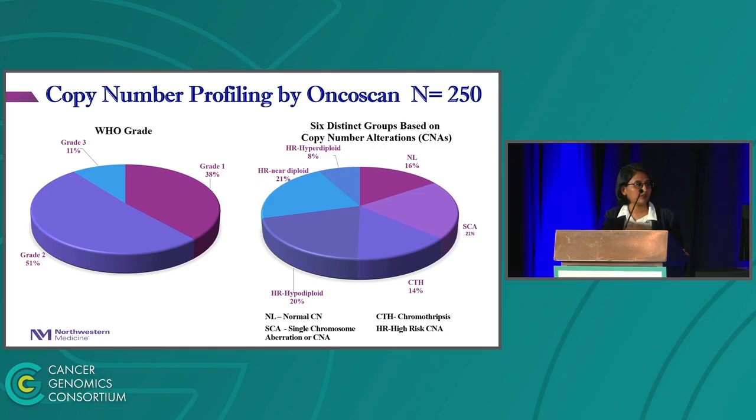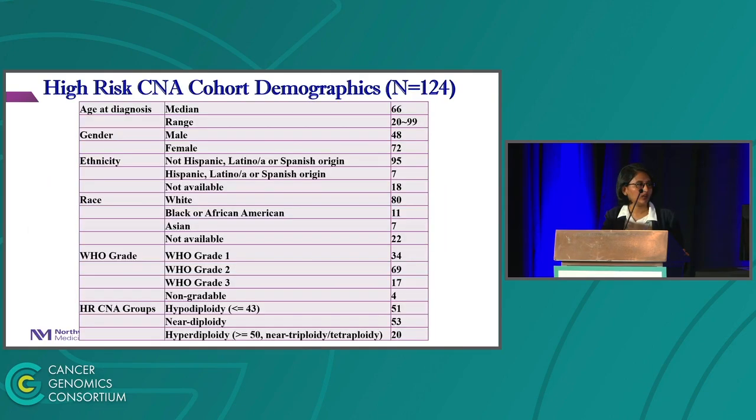Over the next few slides, we'll be reviewing a few aspects of our cohort. More than 50% of our cohort was female with a median age of 66, and in general, the incidence of meningiomas is known to be higher in females than in their male counterparts. It was most prevalent among the Caucasian population, and 50% of our diagnosed cases in this cohort are WHO grade 2. Among the high-risk groups, 51 cases belong to high-risk hypodiploidy, 53 cases were near diploid, and 20 cases were high-risk hyperdiploid, which includes triploidy and tetraploidy.